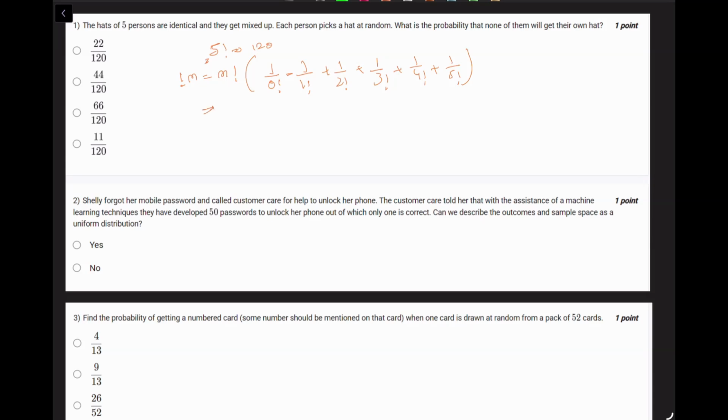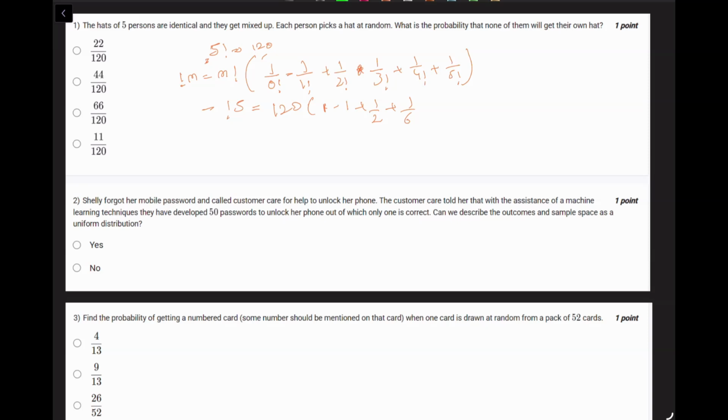Okay, let me write it first. So it's 5 factorial, which is 120, because there are 120 ways. 1 minus 1 plus 1 over 2 plus 1 over 6. Oh, sorry. You know what?